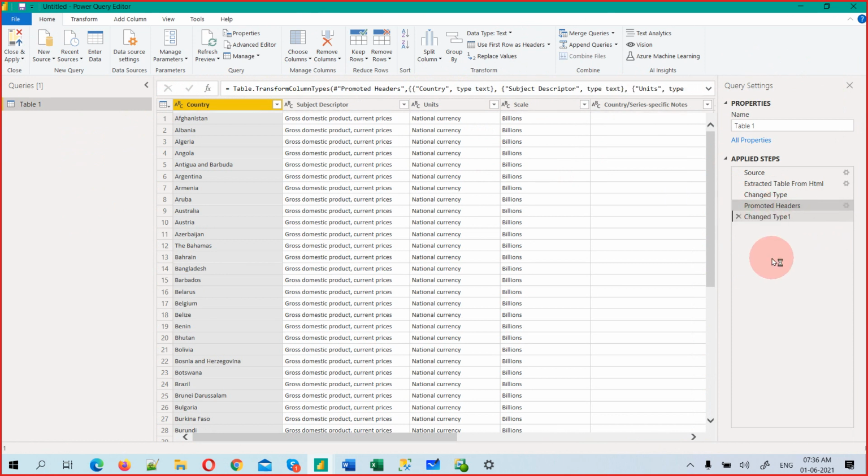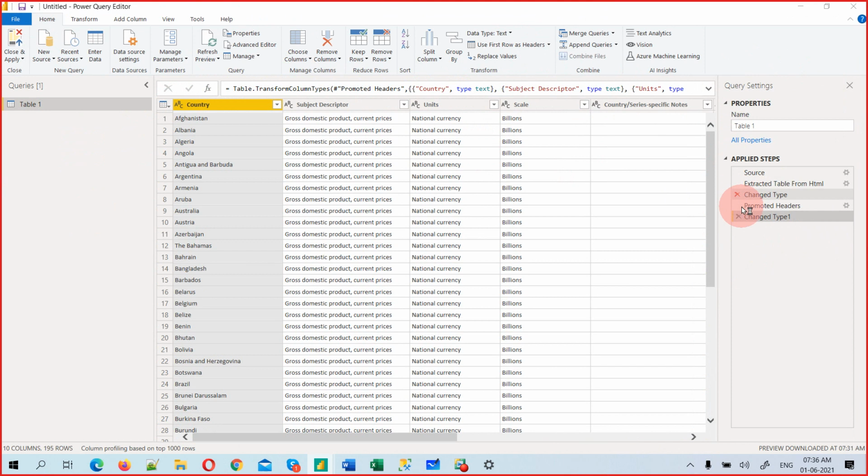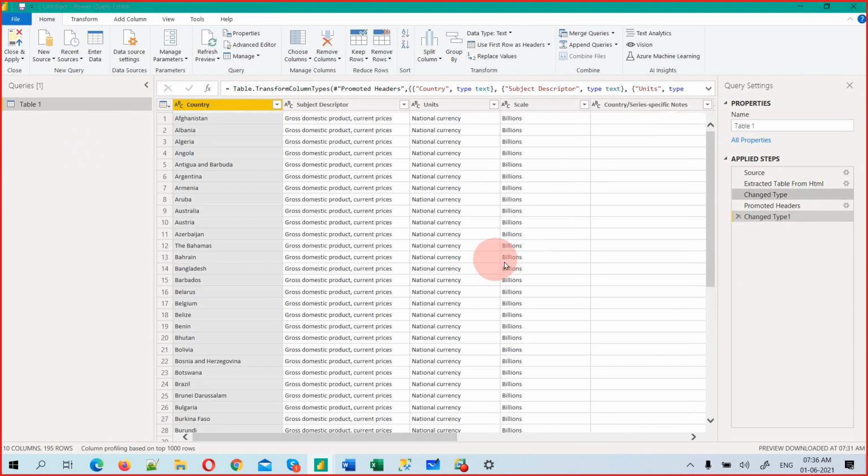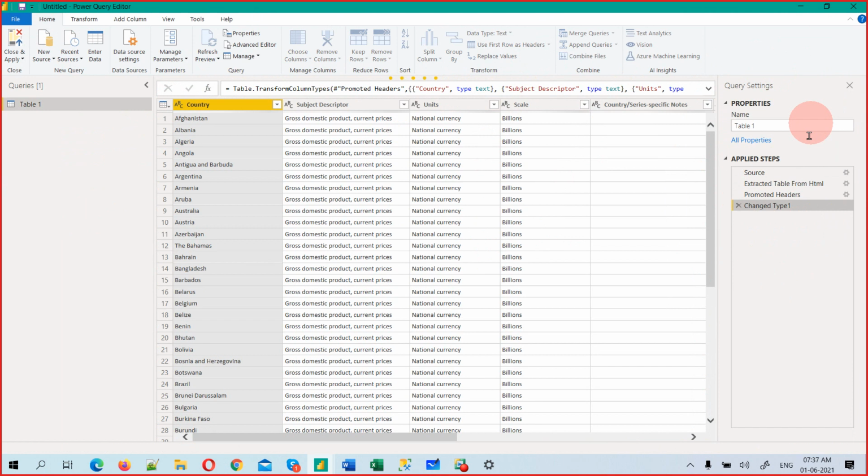Then you can just change data type. At any point of time, you can delete this step. We will talk in detail about this in later sessions. But I will tell you, we can delete any step at any point of time, and we will go back and see what was previous and what is after that step. This is one of the most powerful features of Power BI.